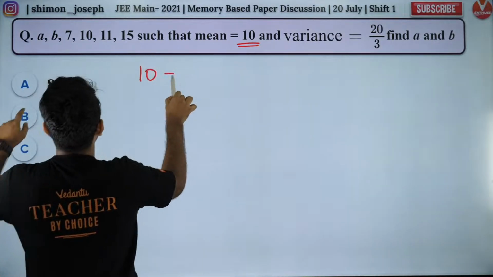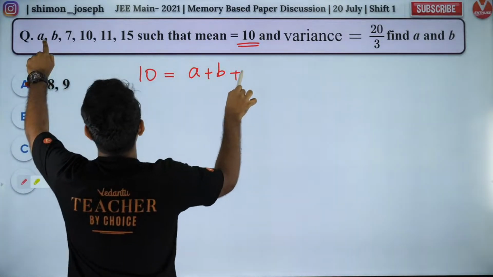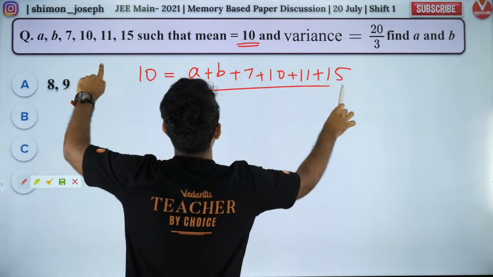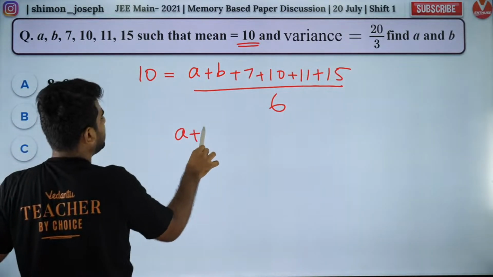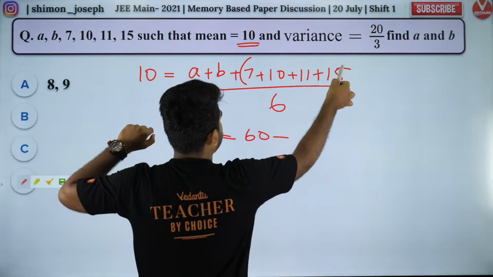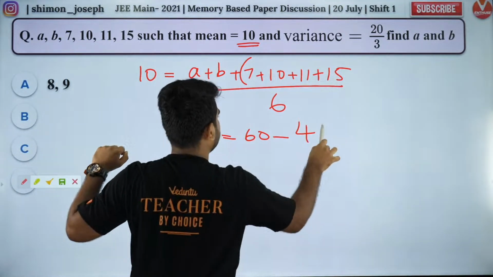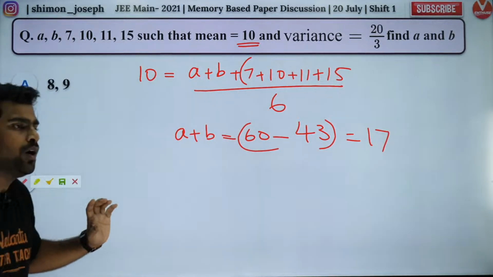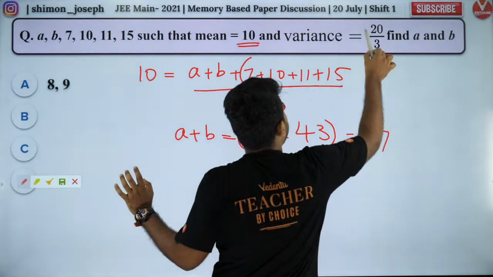Because what is mean? Mean is equal to the sum of all the terms. A plus B plus 7 plus 10 plus 11 plus 15, divided by how many terms are there? 6. So A plus B is equal to 60 minus 7 plus 10, 17, 28, 38, 43. So this will be 43, which is equal to 17. So A plus B I got. Now, what is the variance? Variance I need to find out.